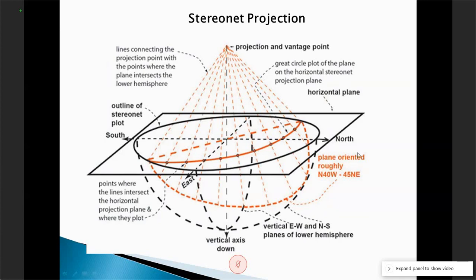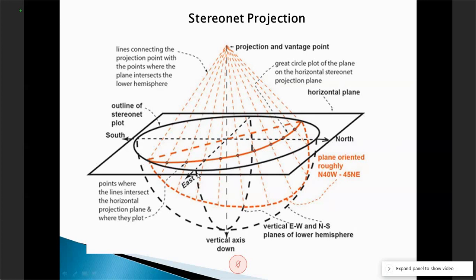Now, this is the plane oriented roughly, you can see, if this is the north direction, then this is its strike direction, and this strike from north, more or less, they say north 40 degree west.